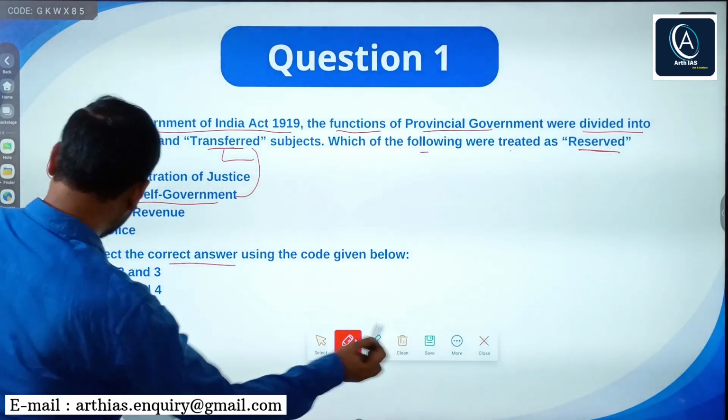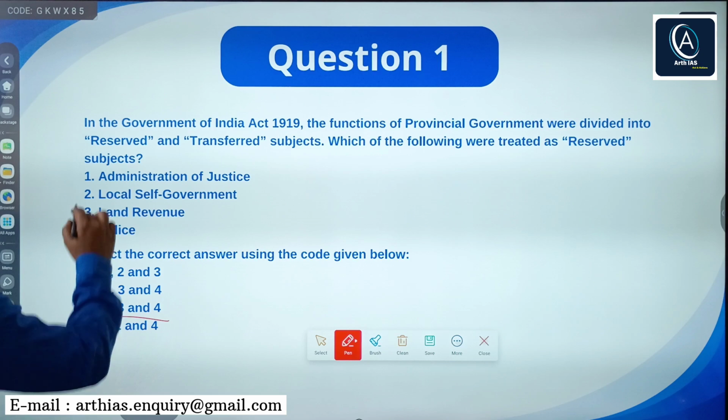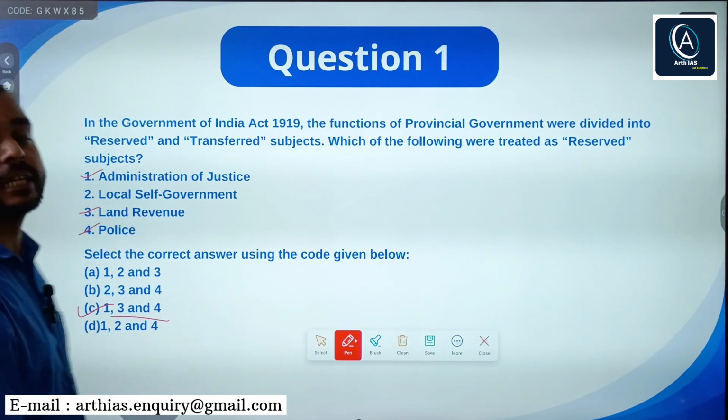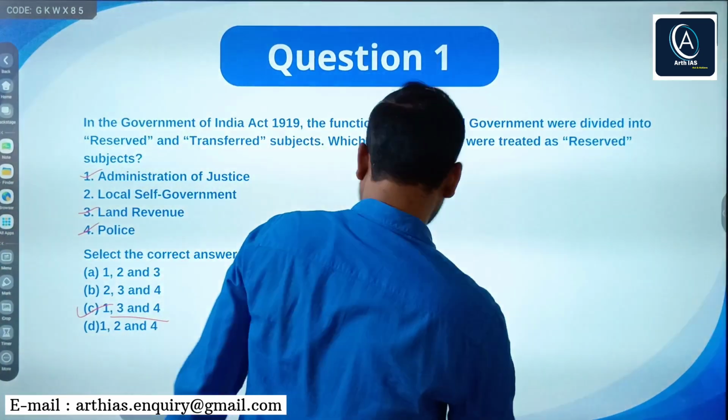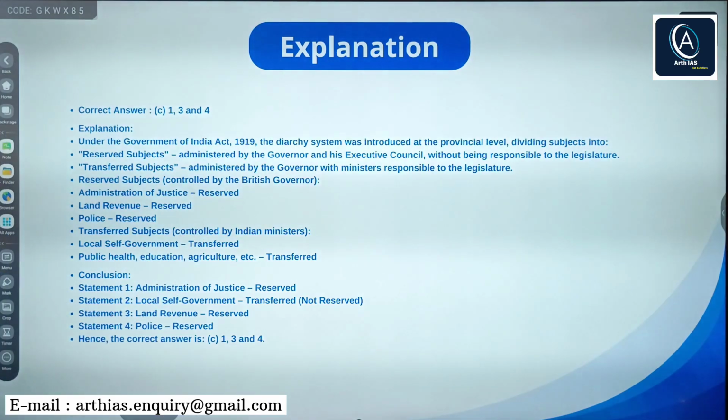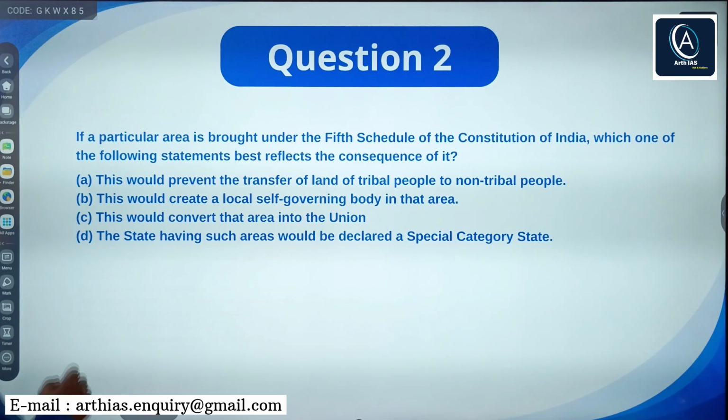No need to go for the other options. C is the right answer. Statements 1, 3 and 4 are correct. Simple. You can check the explanation. Here is the explanation. You can pause the video and read. Next,